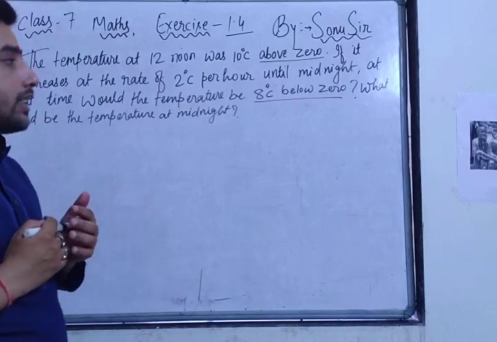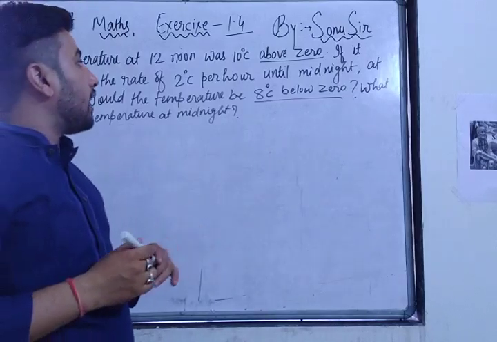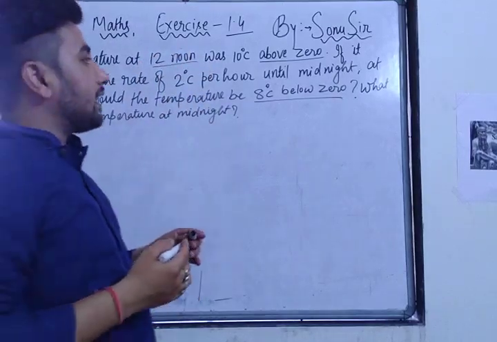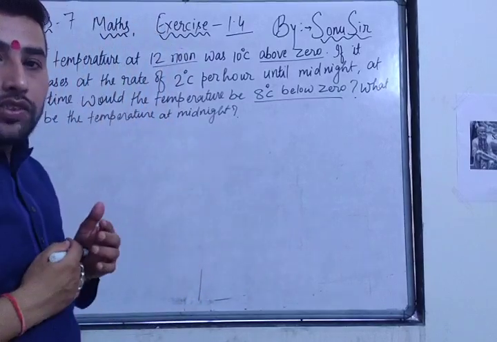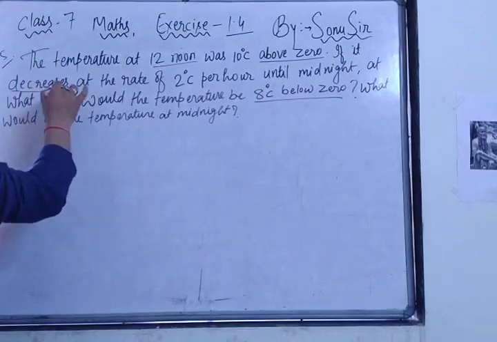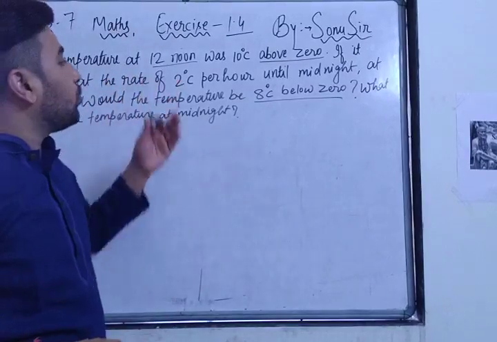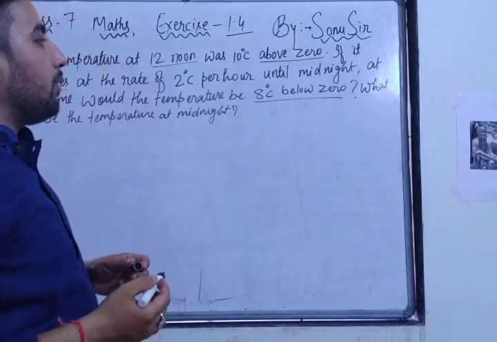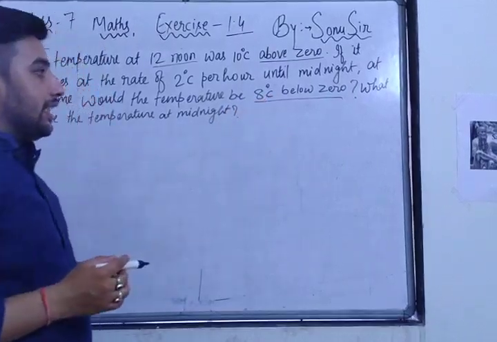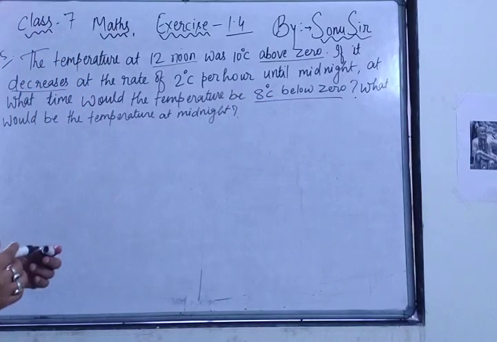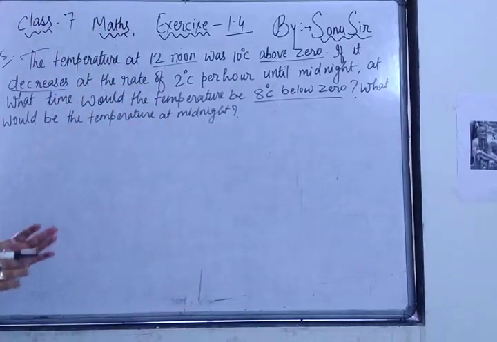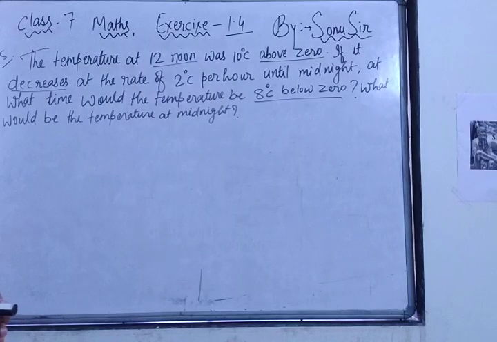Means first of all, understand the question. The question wants to say the temperature at 12 noon, which means after 12 o'clock, was 10 degrees Celsius above zero. Above zero means positive integer. If it decreases at the rate of 2 degrees Celsius per hour until midnight, decreases means negative integer, means minus. At what time would the temperature be 8 degrees Celsius below zero? Minus 8 degrees Celsius. What would be the temperature at midnight? This was 12 noon and that is 12 midnight, what will be the temperature? Very easy question, I think, if you know them.